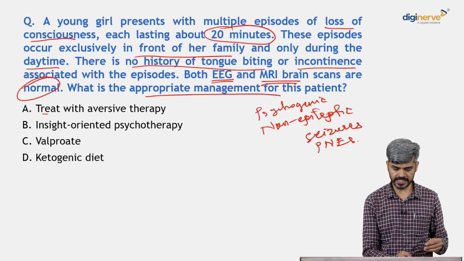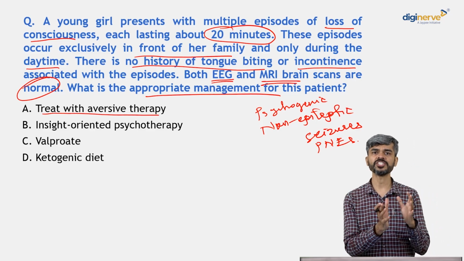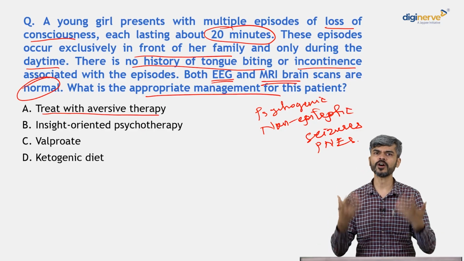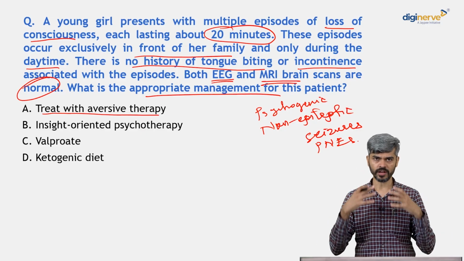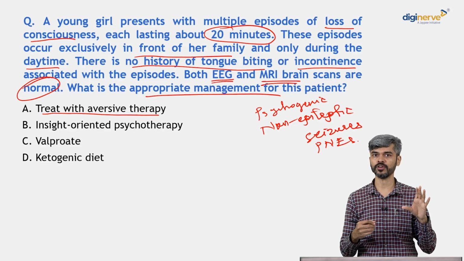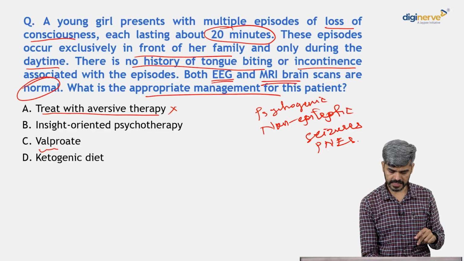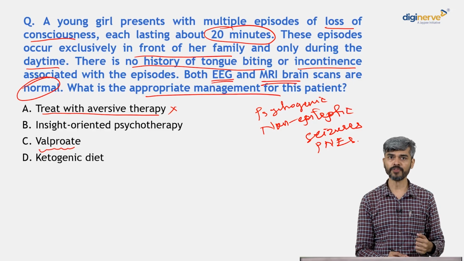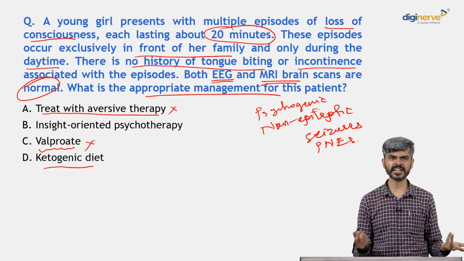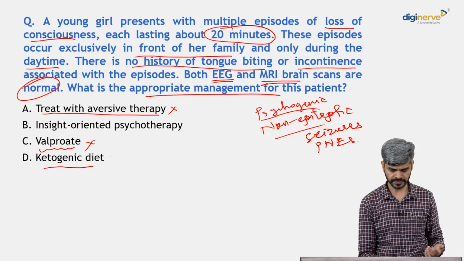Would you treat with aversive therapy? Aversive therapy is disulfiram usage in, say, alcohol dependence, because once the individual is on disulfiram and drinks alcohol, he develops all these uncomfortable experiences. He will feel aversive towards drinking alcohol. But we don't use aversive therapy here. Will we start this girl on valproate, an anti-epileptic? No, no role. Whether ketogenic diet has any role? No, no role in PNES, psychogenic non-epileptic seizures.